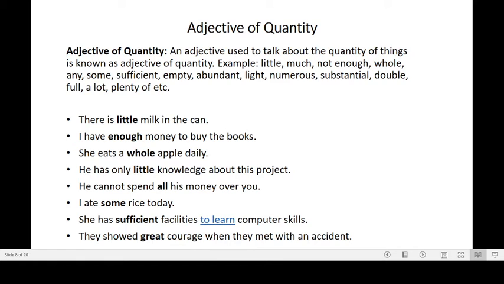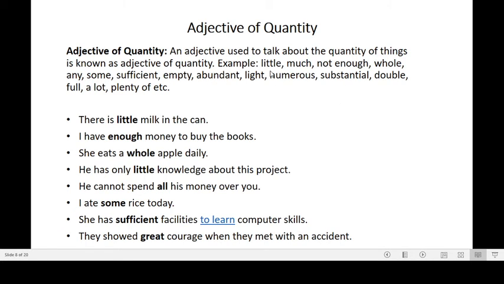Now, adjective of quantity. Adjective of quantity is used to talk about the quantity of things. In the earlier slide, we have seen what an adjective of quality is. But here we will learn what an adjective of quantity is. Here you see the words which indicate the quantity of a thing are known as adjective of quantity. Example, you see these words like little, much, not enough, whole, any, some, abundant, numerous, substantial.